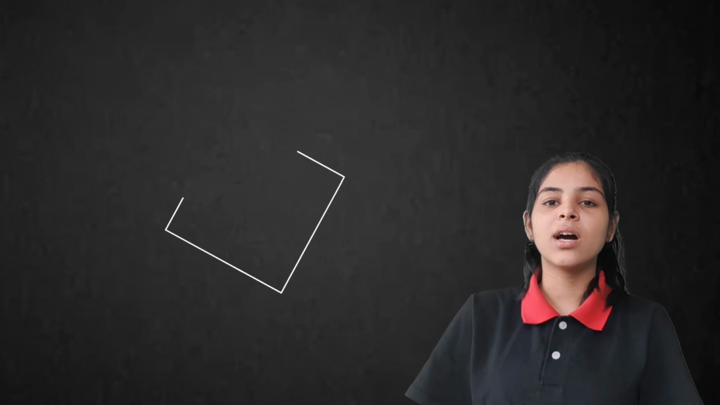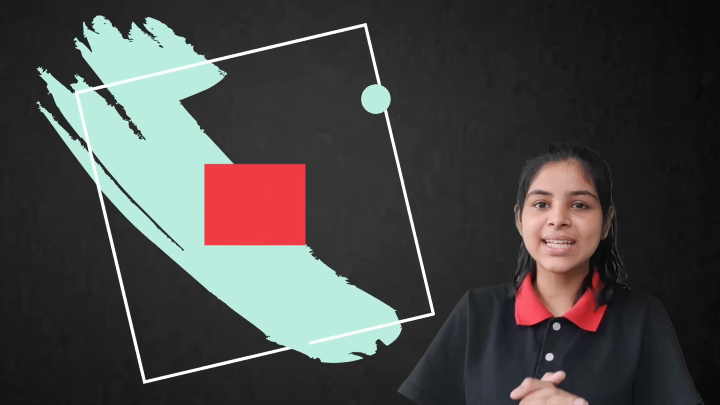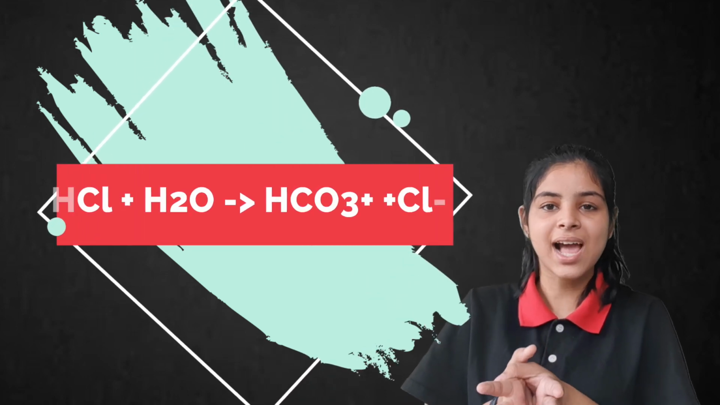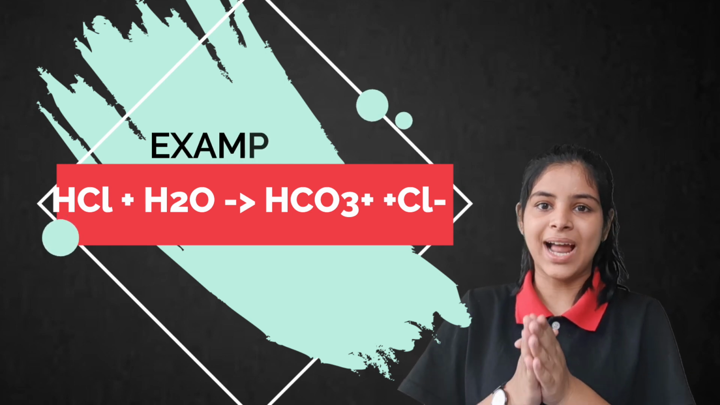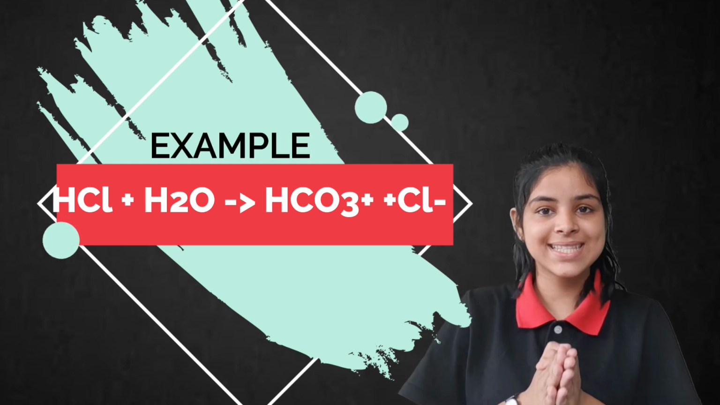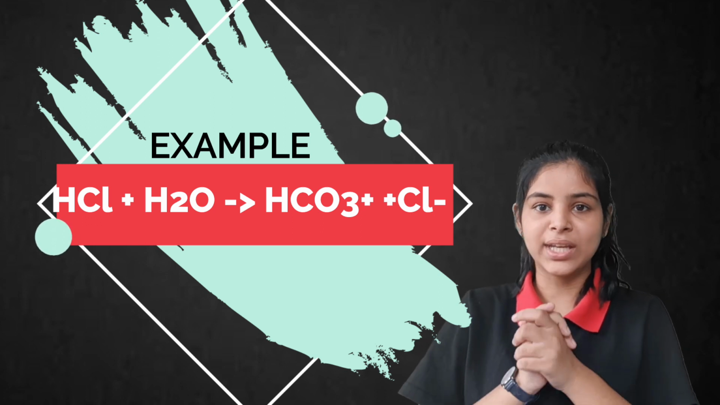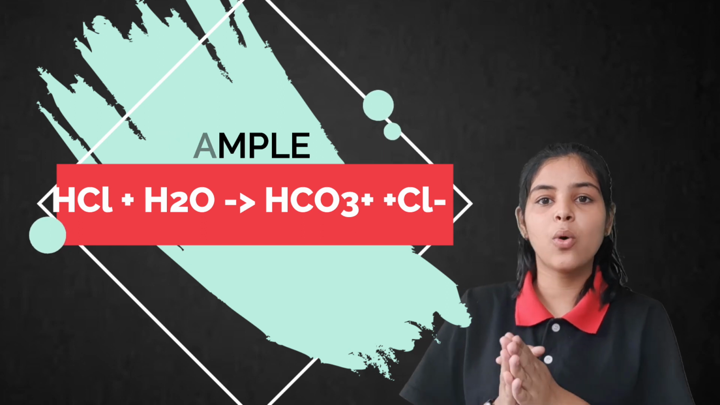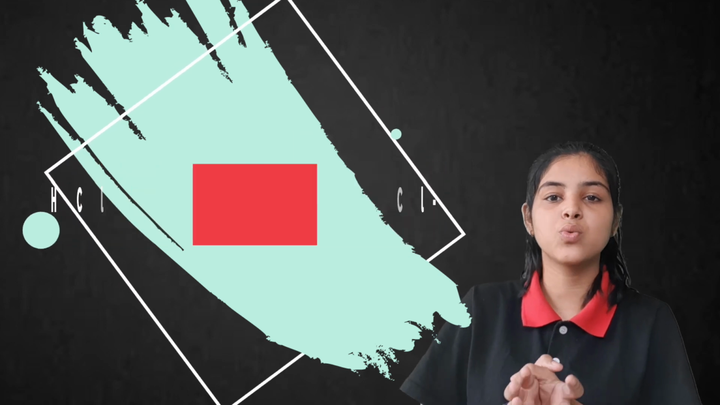Let me take an example. If I take HCl as the acid, HCl is an acid. When HCl reacts with water, that is H2O, it will form H3O positive plus Cl negative. These are the products which will be formed on the product side.